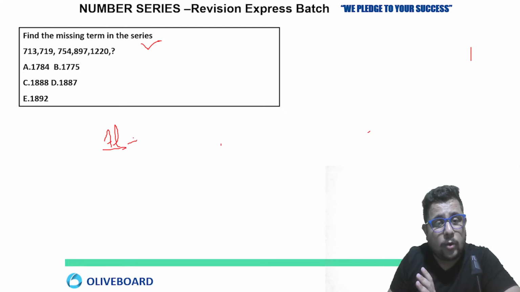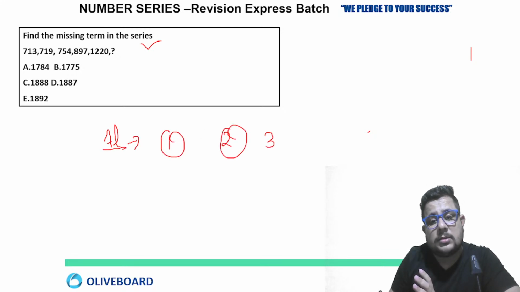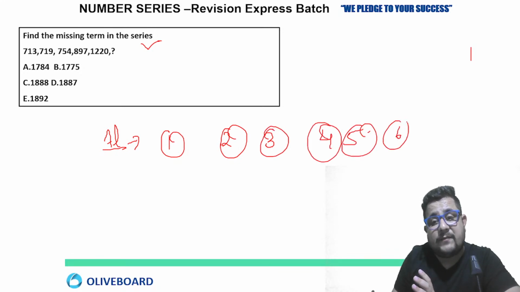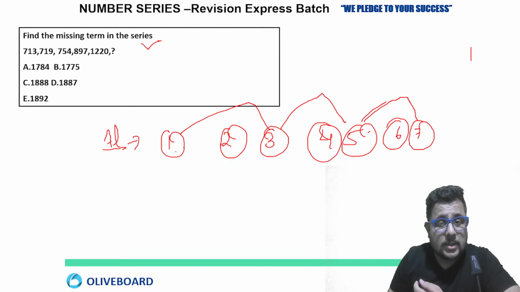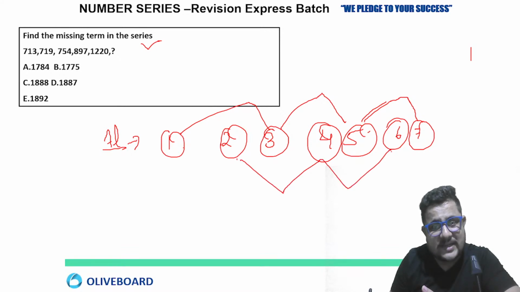Alternate pattern is what? Suppose the first, second, third, fourth, fifth, and sixth numbers are given. The first number is related to the third, the third is related to the fifth, and the fifth is related to the next one. So we are skipping one number in this series. Now if we look at the even positions, 2 to 4, 4 to 6, 6 to 8.